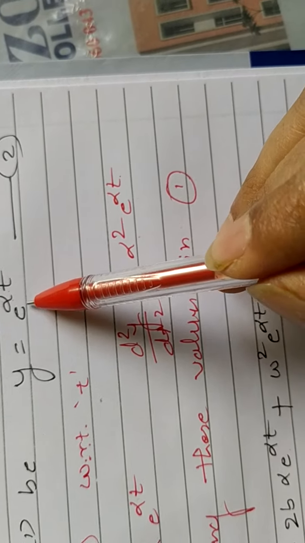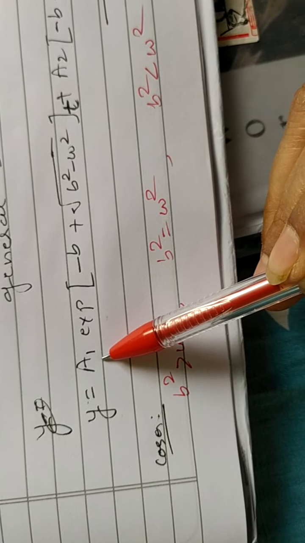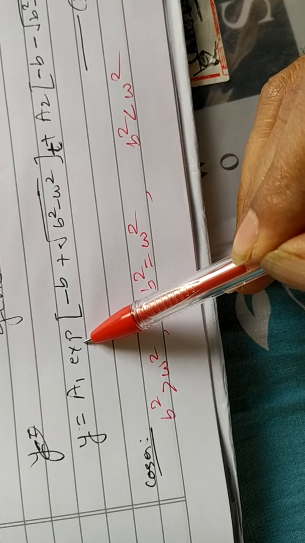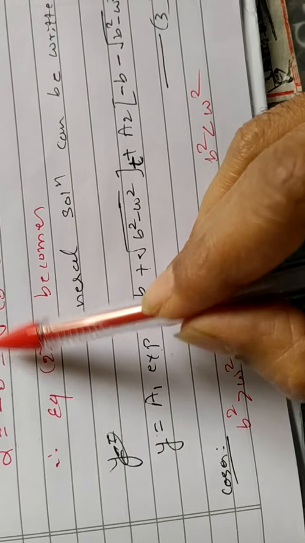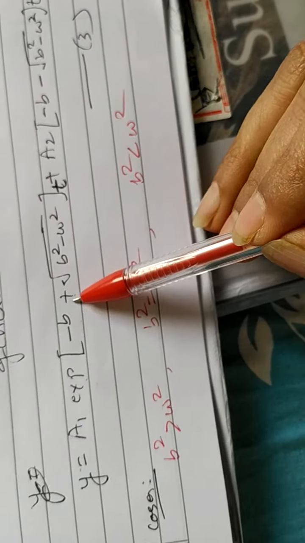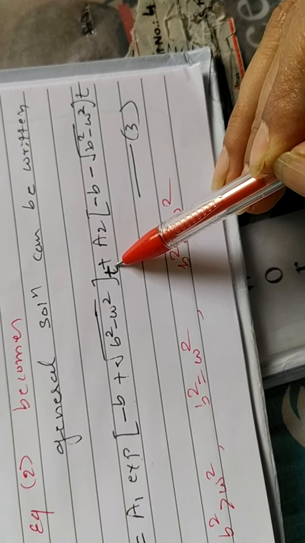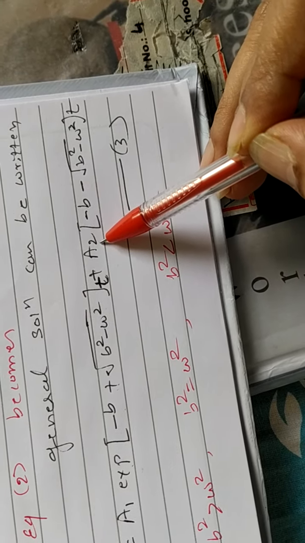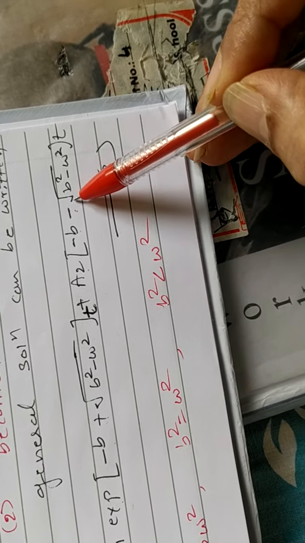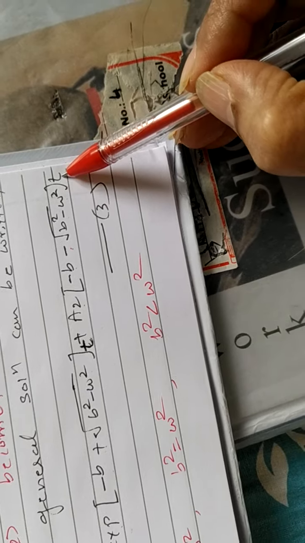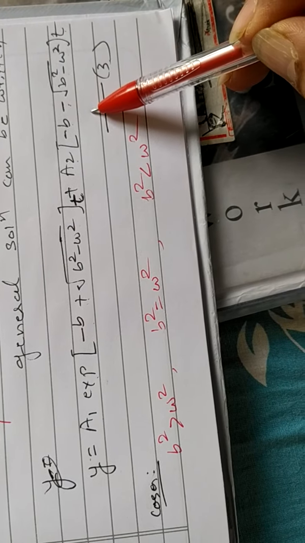So substitute the values of alpha in equation number 2. What will y become? a1, an arbitrary constant, times exponential of minus b plus square root of b square minus omega square, times t, plus a2, an arbitrary constant, times exponential of minus b minus square root of b square minus omega square, times t. Earlier I took plus, now it is minus. So this is the general solution y.